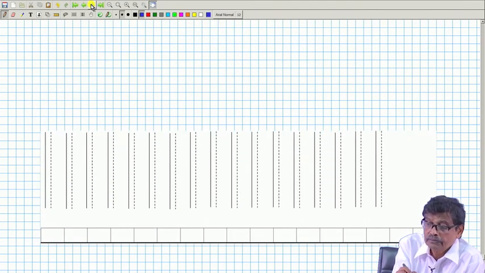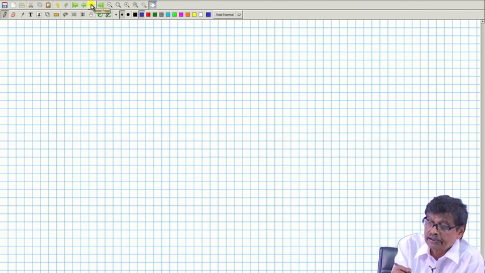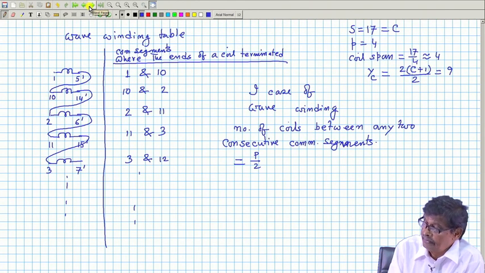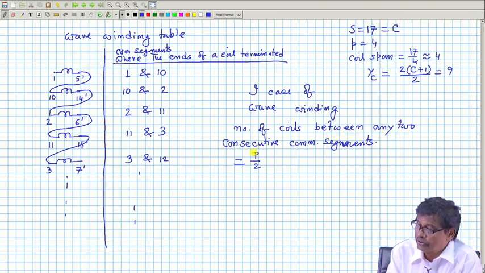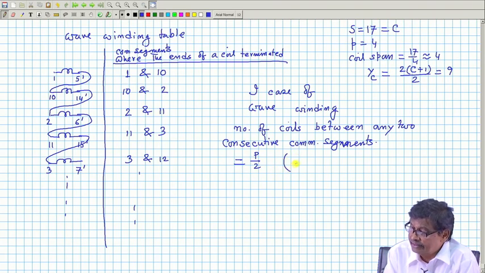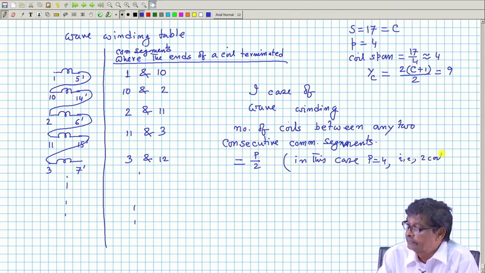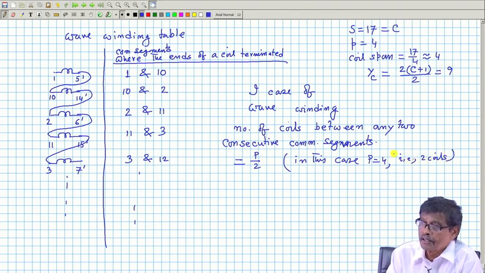So, this is the important thing: the number of coils between any two consecutive commutator segments will always be P by 2. In this case, P equal to 4, that is why 2 coils will be present.